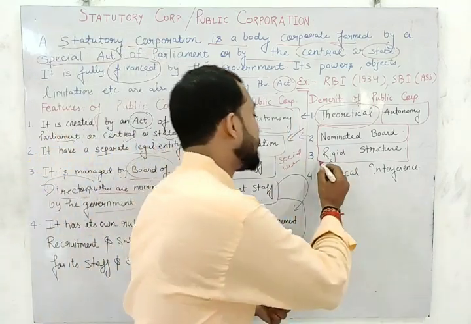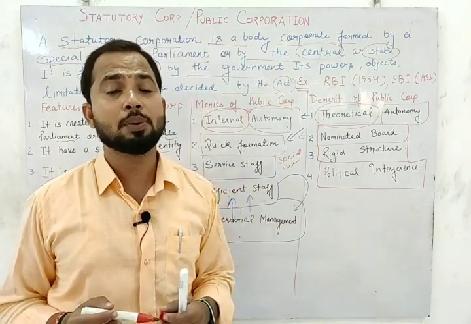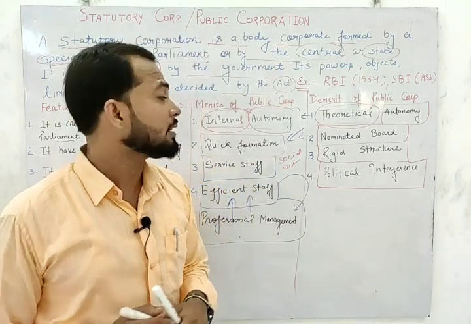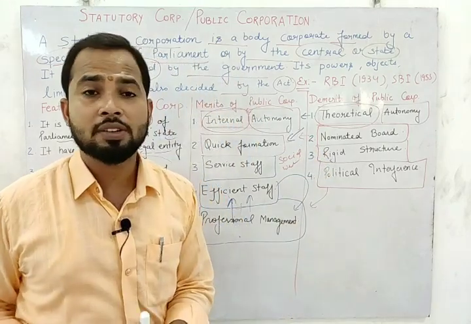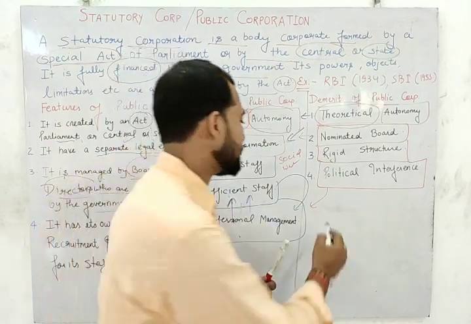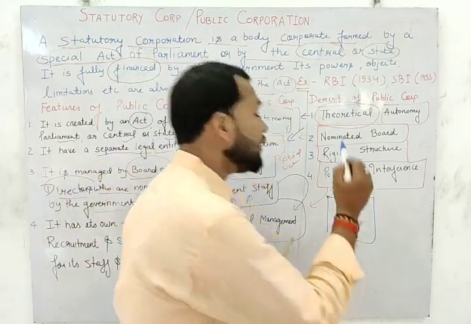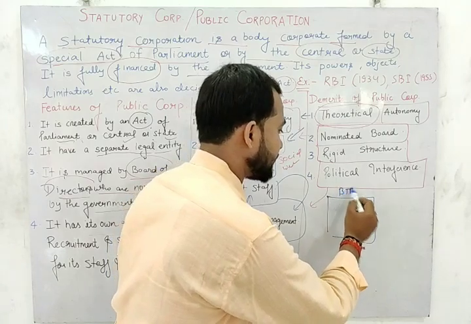Next one is political interference. What is the meaning of political interference, students? Political interference means when the government changes in a public corporation, the economic policy will also change. Like suppose BJP is there.